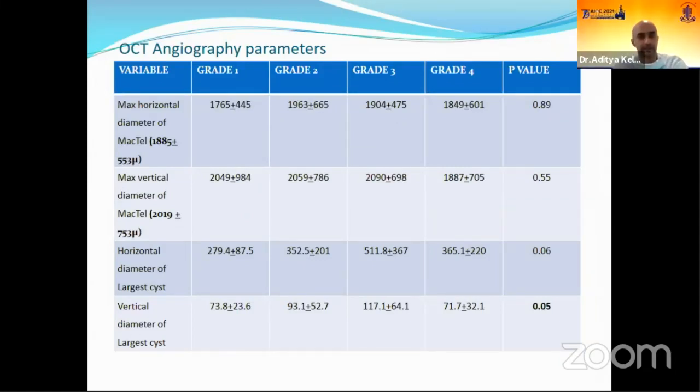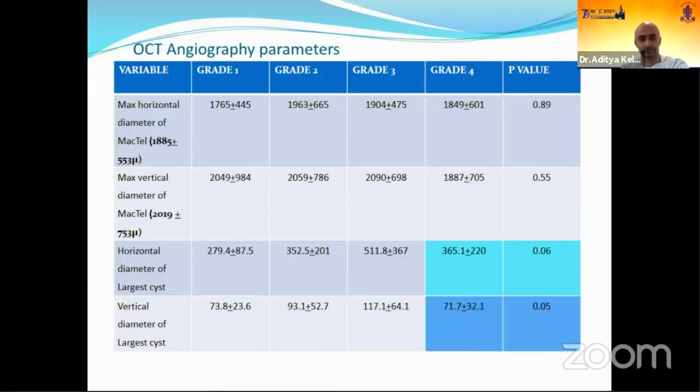Coming to OCT angiography parameters, the maximum horizontal diameter was 1885 plus or minus 500 microns, and the maximum vertical diameter was 2000 microns plus or minus 750 microns. The horizontal diameter of the largest cyst: from grade 1 to grade 3, as you go, it increases from 279 to 511. However, in grade 4, once again, the size of the cyst reduces to 365, which is similar to grade 2 of the OCT angiography characteristics.